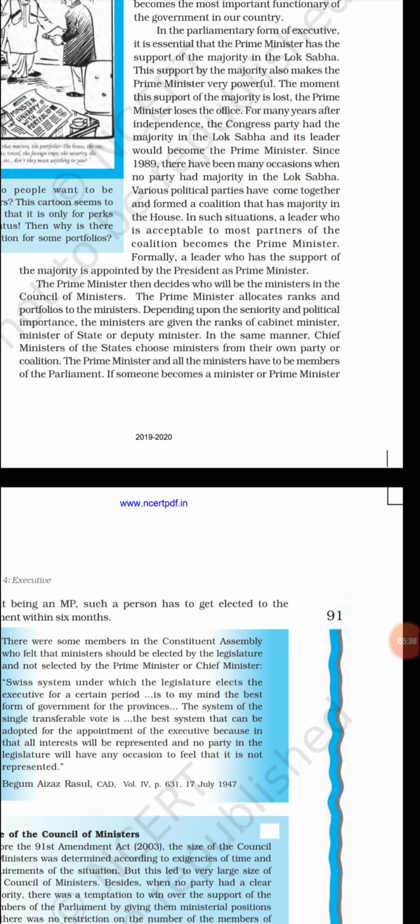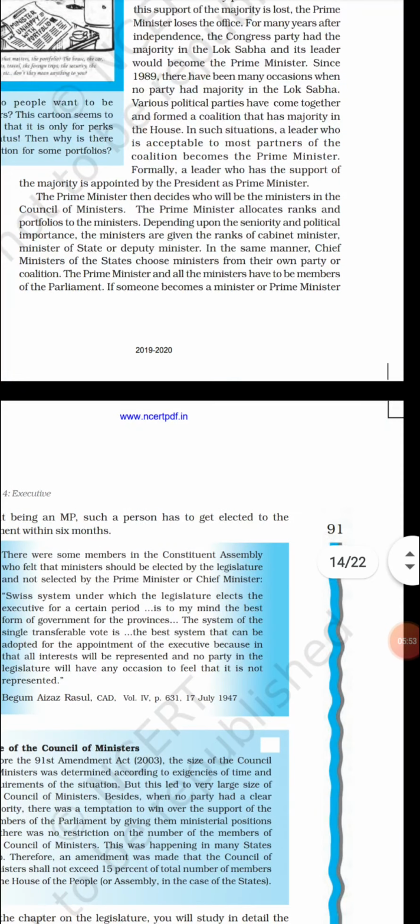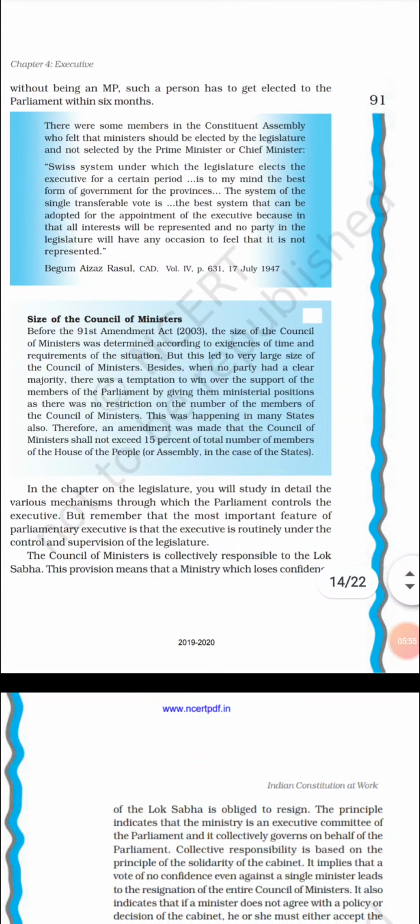First there will be an appointment of the prime minister. After that, the prime minister himself appoints the council of ministers. He will give ranks also. A similar case is with the states, where the chief minister appoints the council of ministers.